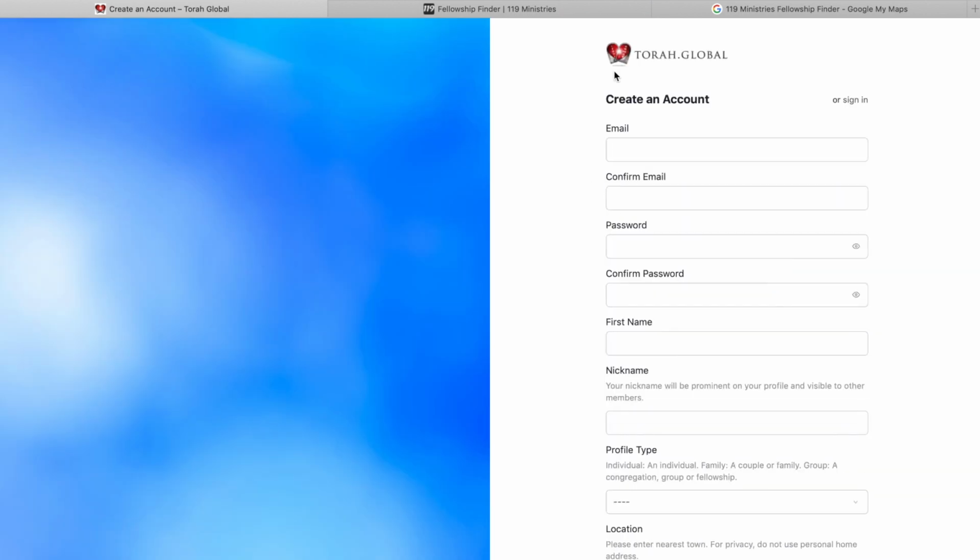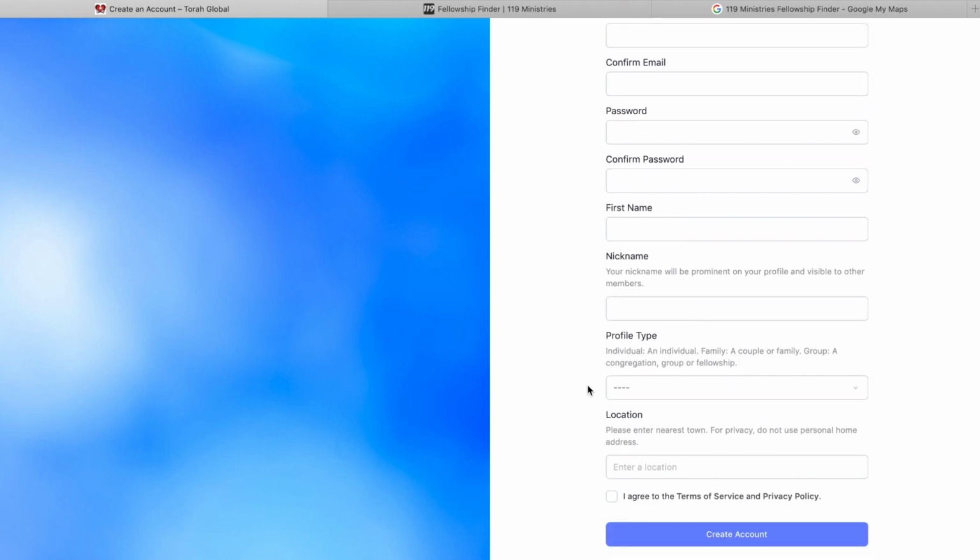If you sign up, just hit the sign up button. Then you'll be asked for very basic information: email, password, first name, nickname, profile type, that's individual, a family, or a group, and location. For location, we ask that you please use your nearest town. For example, Los Angeles, California, United States. Try to avoid using something as generic as South Africa, but don't make it too close either. Don't use your home address, but if you can, use your nearest town.